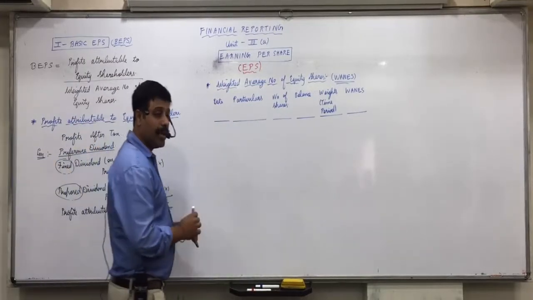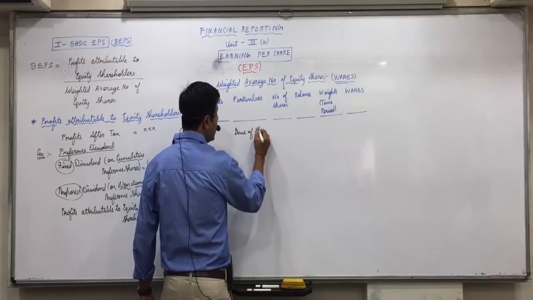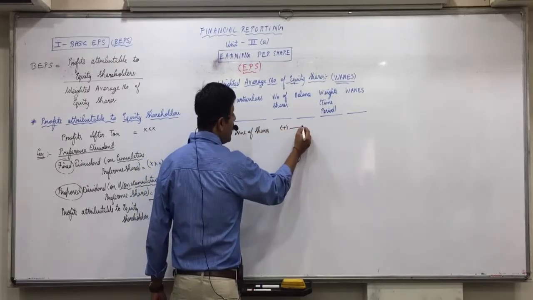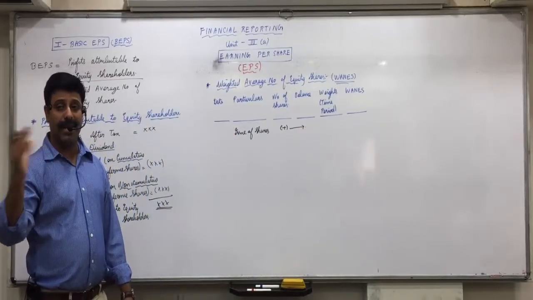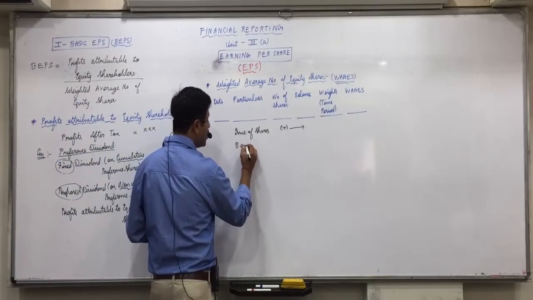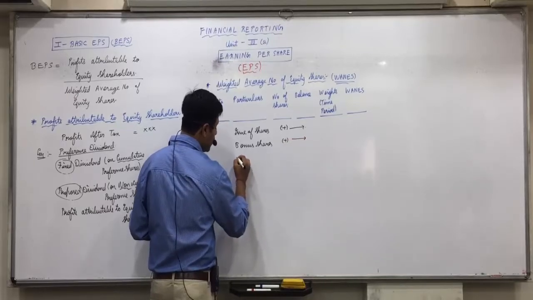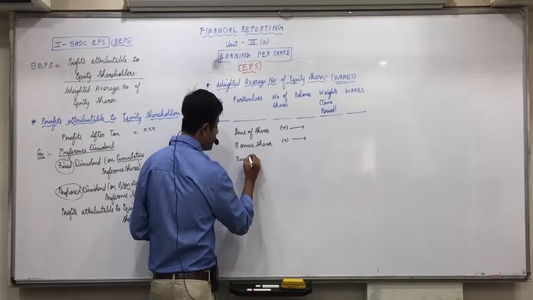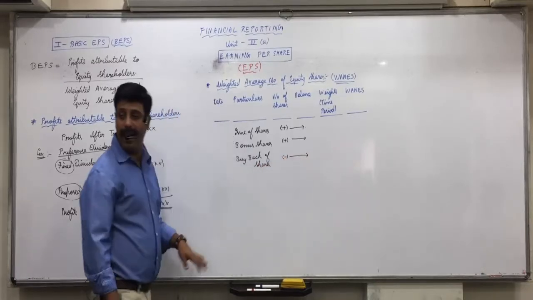That is, in particulars, if you have an issue of shares, then you add it to get the balance: opening or previous balance plus issue of shares. Then we discussed that even if there are bonus shares, you add them to get the balance. But if there is a buyback of shares, then you will minus to get the balance.